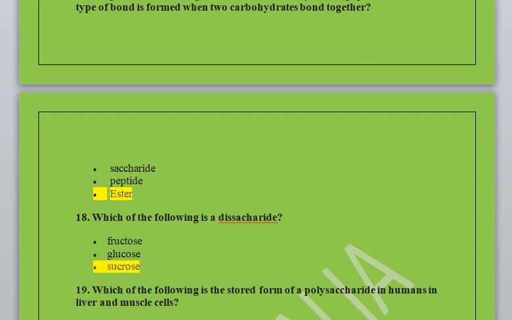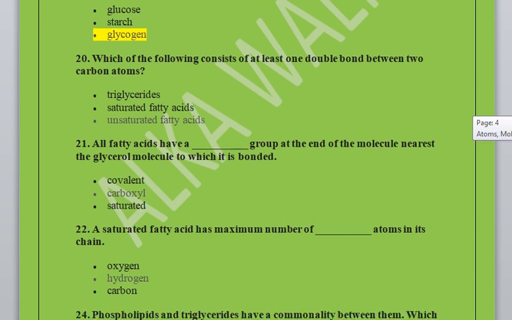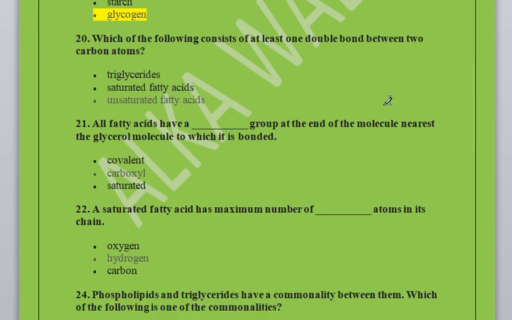Sucrose is a disaccharide. Above two is monosaccharide. Which of the following is stored as a polysaccharide in humans in liver and muscle cells? Glucose, starch, glycogen. So the correct option is glycogen. Glucose is stored in the form of glycogen, which is stored in liver cells and muscle